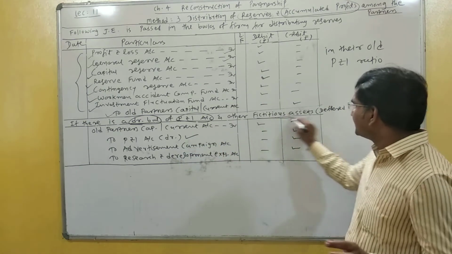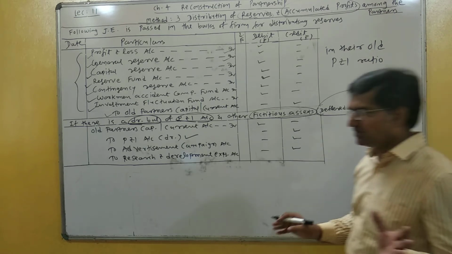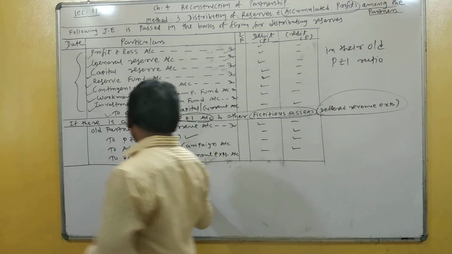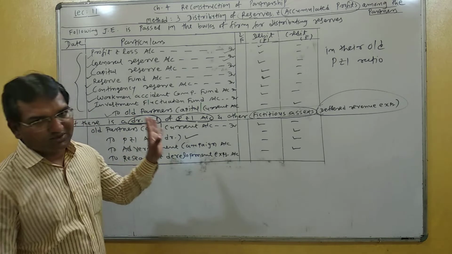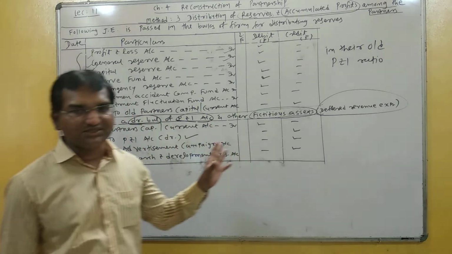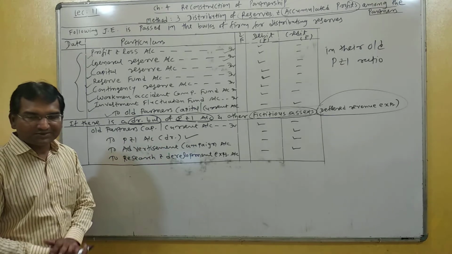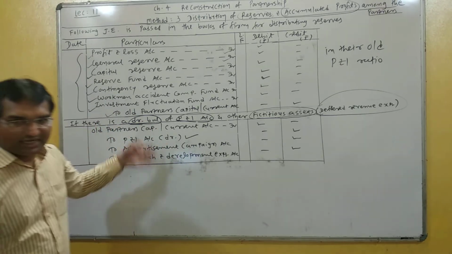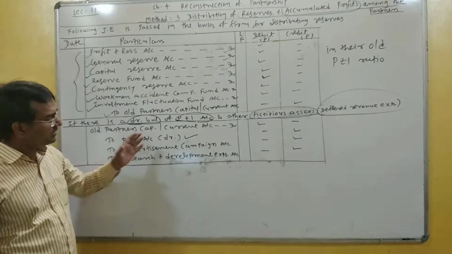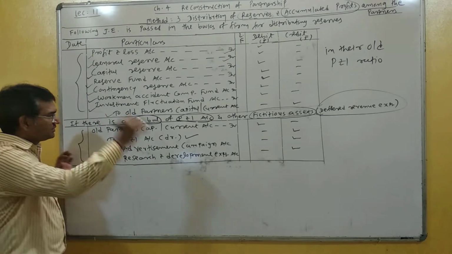Sometimes other fictitious assets, meaning deferred revenue expenses, are also given in the example. For example, advertisement account, research and development account. They are fictitious assets. They are deferred revenue expenses. They have debit balances, and if we want to close these debit balances, then they are credited and old partners' capital accounts debited, right?